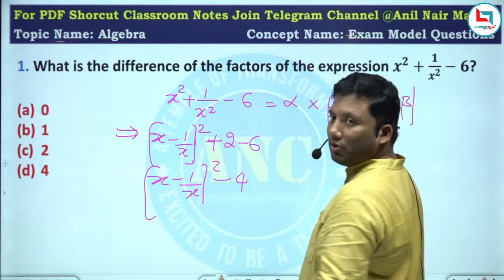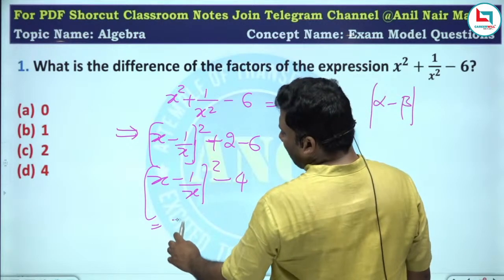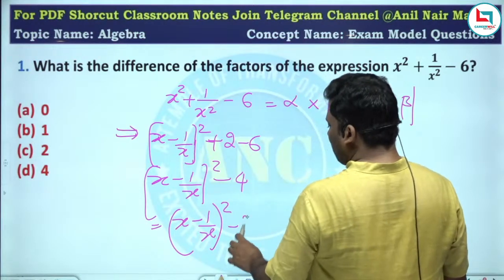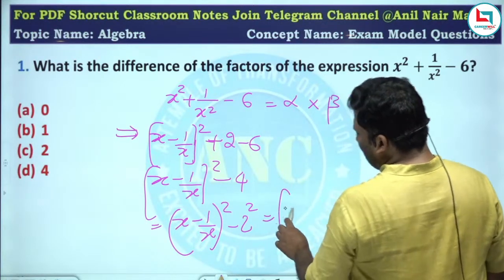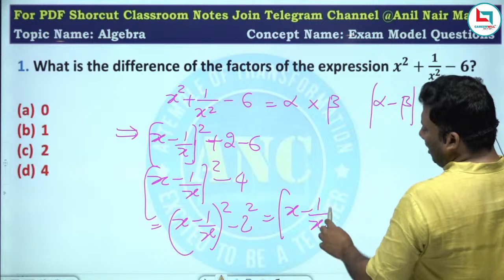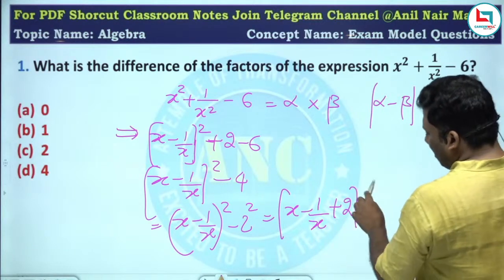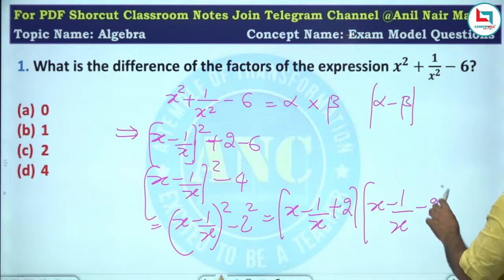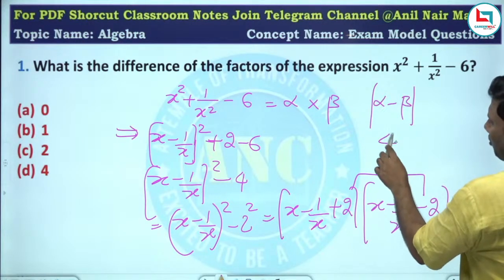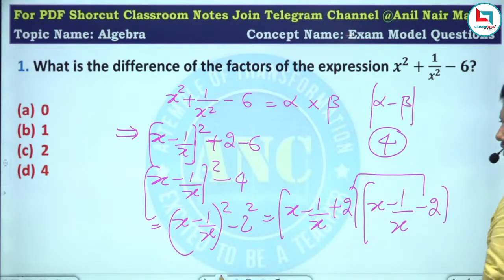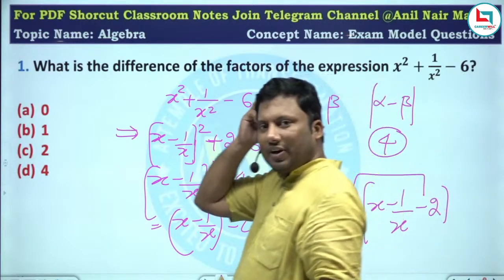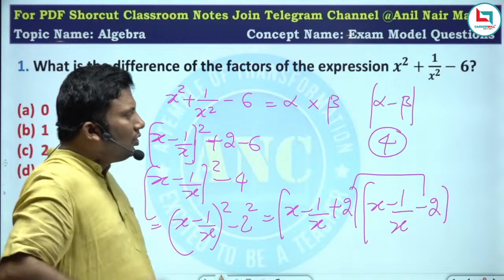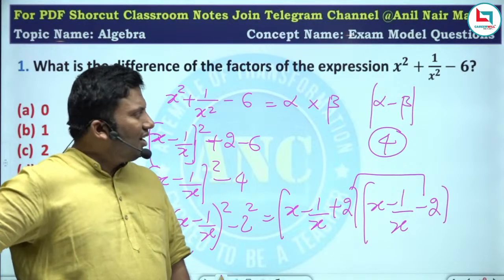Minus 6 plus 2, minus 4. Minus 4 can be written as 2 square. So x minus 1 by x whole square minus 2 square. So this is a plus b into a minus b. x minus 1 by x plus 2, x minus 1 by x minus 2. Difference is 4. Very, very easy question. I hope the idea is clear.